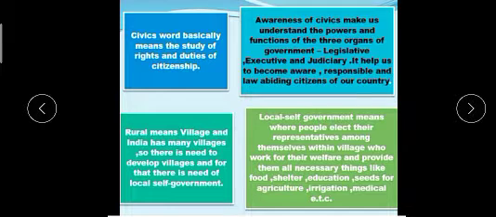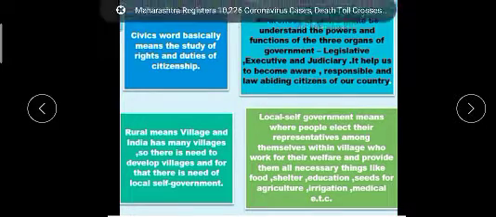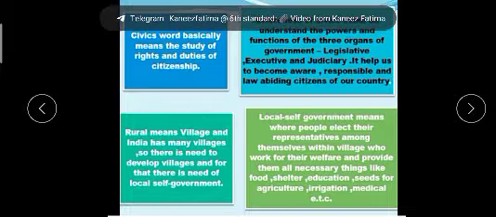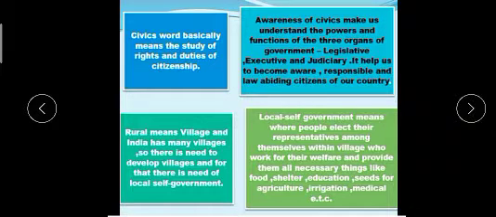Okay, so the word civics basically means the study of rights and duties of citizenship. Rural means village, and India has many villages. You know that in India so many people live in rural areas.